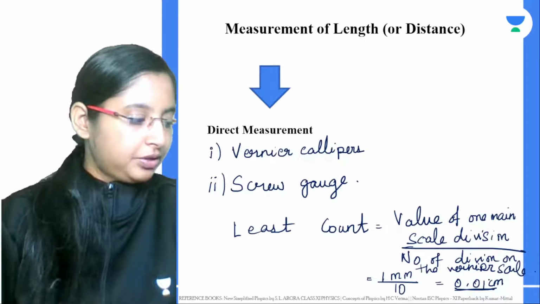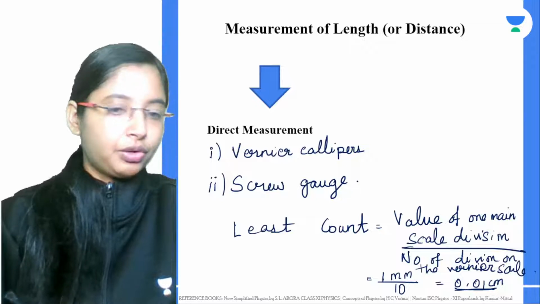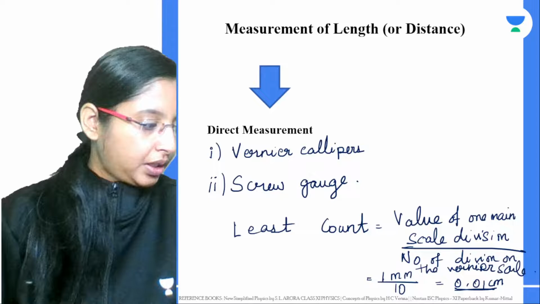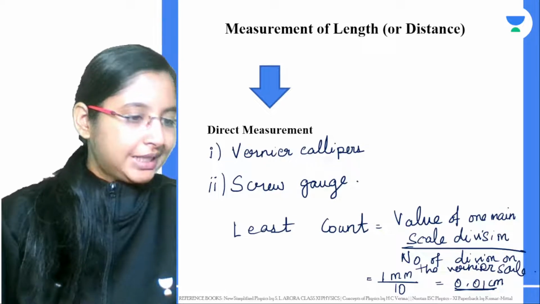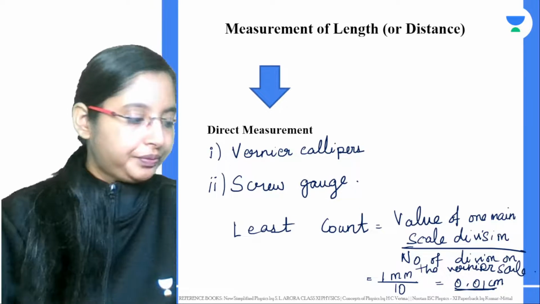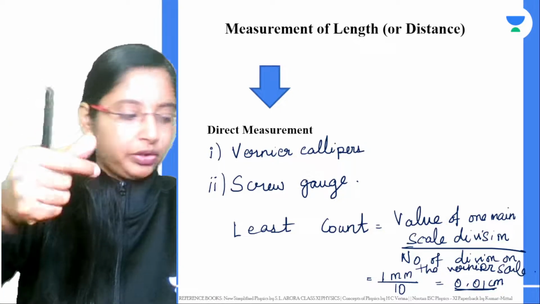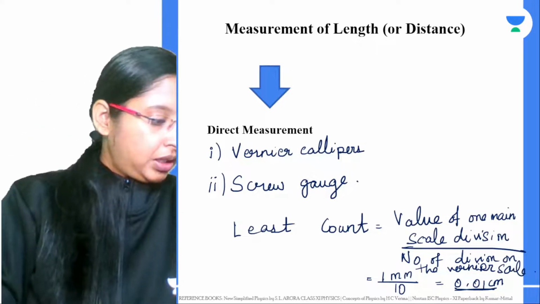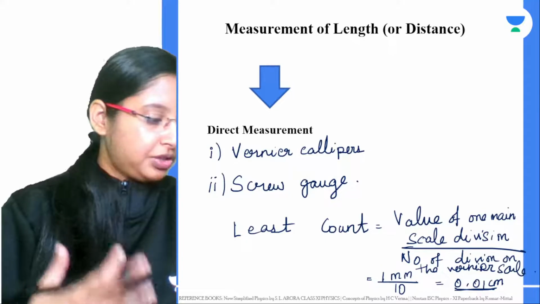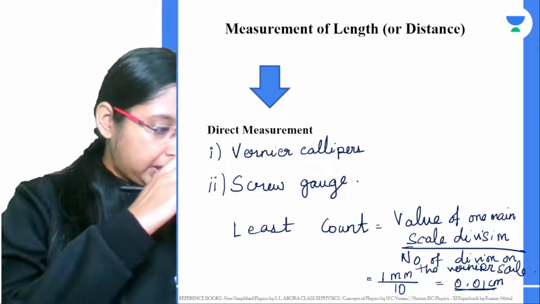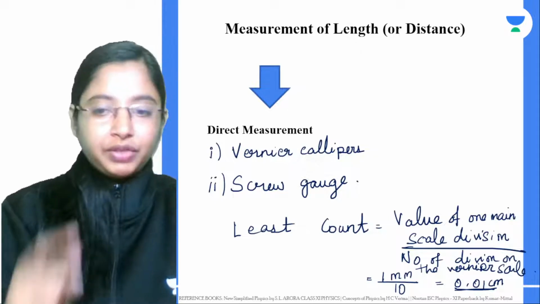What happens in case of a screw gauge? What will be my least count of a screw gauge? Screw gauge uses the principle of screw. One has a fixed scale, another scale you can rotate. So screw gauge least count is given by the pitch of the screw divided by the total number of divisions on the head scale.